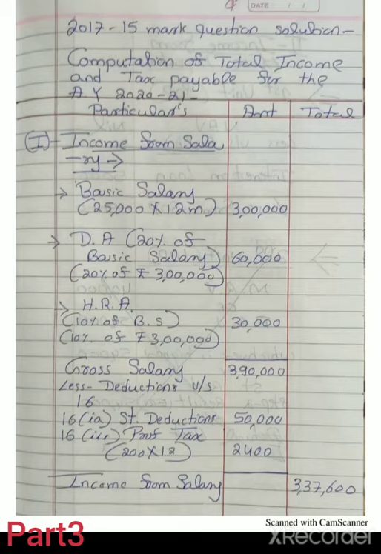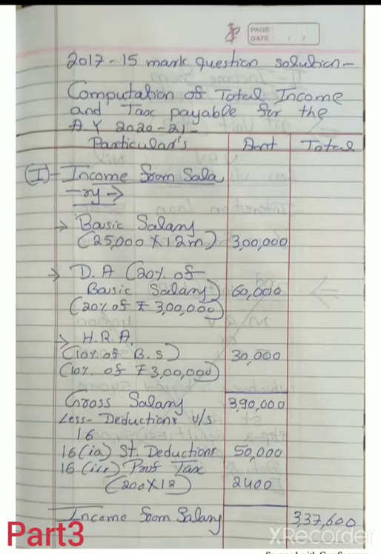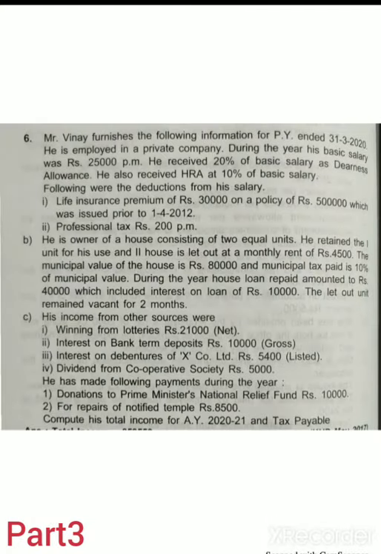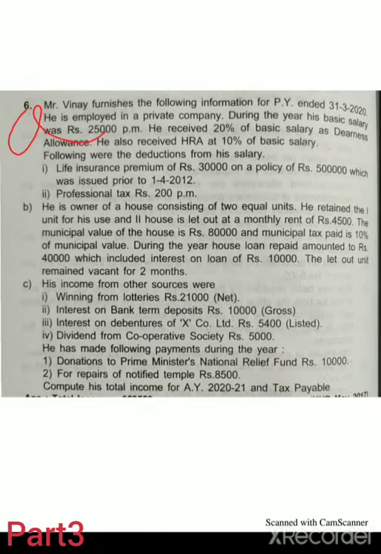Less deduction under section 16: 16(1A) standard deduction rupees 50,000, 16(3) professional tax 200 into 12, 2,400. Income from salary 3,37,600. So this is all about the first information.